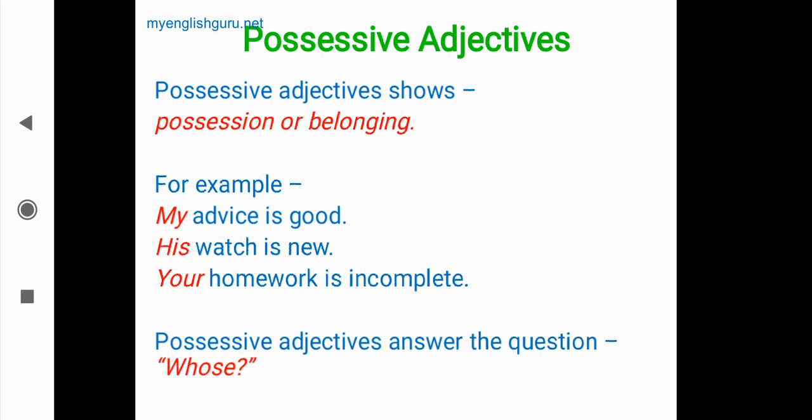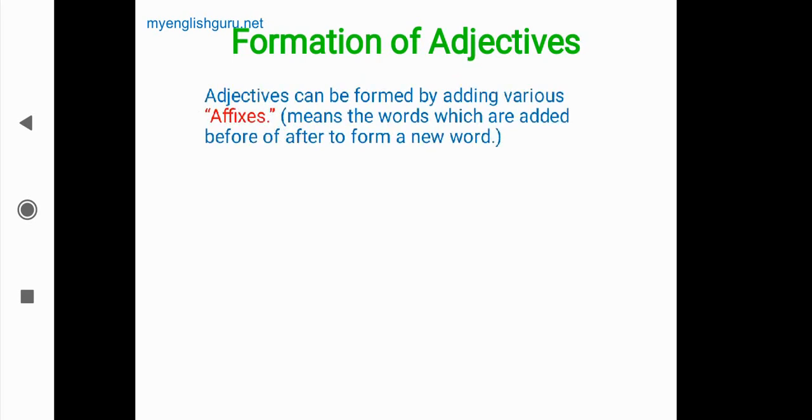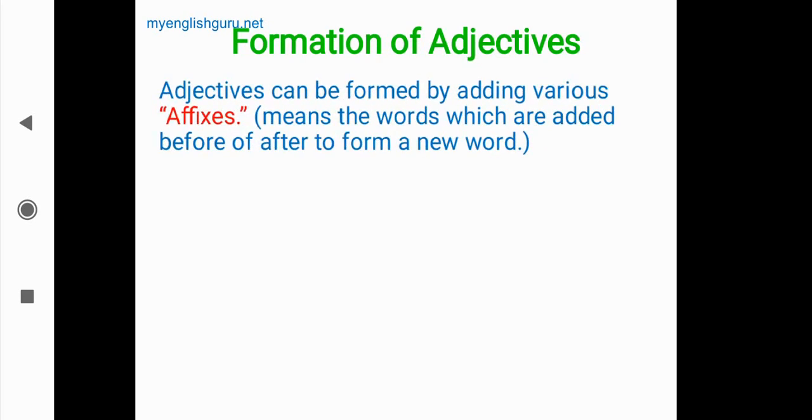Now we'll see formation of adjectives. Adjectives are not used all the time in simple form. They are formed in different ways. Sometimes some affixes are also used. Adjectives can be formed by adding various affixes.